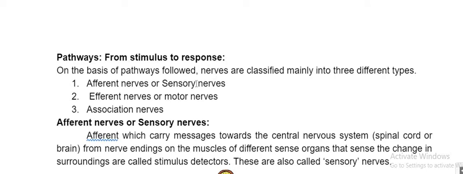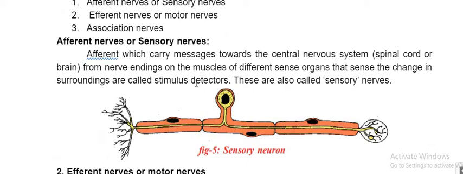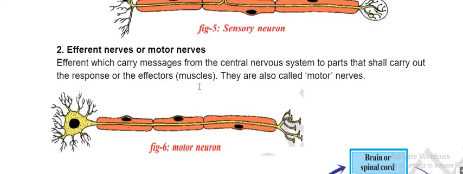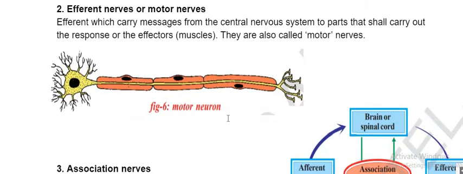What are afferent nerves? Afferent nerves are those nerves which carry information from the sensory organs. All the sensory organs, whatever they may be. What sensory organs do we have? Skin, eyes, ears, nose, tongue. So all sensory organs to the brain. And what are efferent nerves? Those carry information from the brain to the muscles. These are called motor nerves.